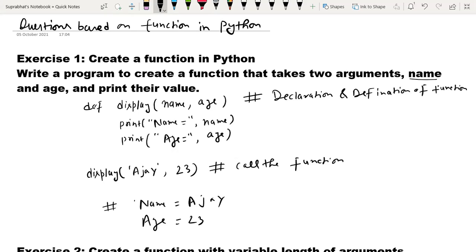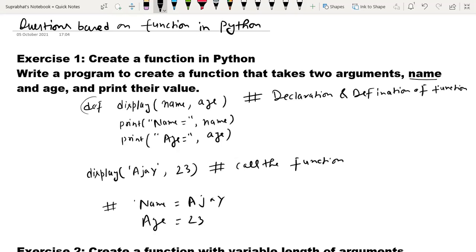This is the def keyword. Every function starts with def keyword. Then I have written the function name, that is display, and here I have given name and age. Why? Because the first question is: write a program to create a function that takes two arguments, name and age. So one argument I have taken as name and the second one is age.